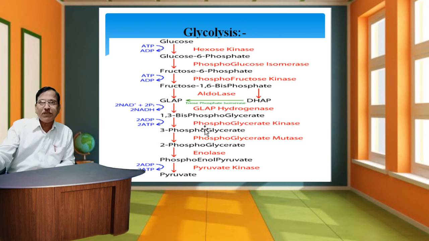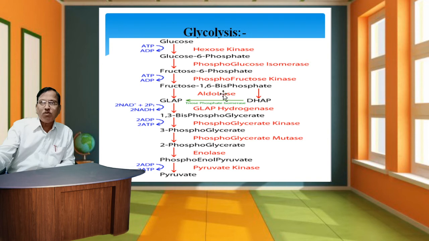The first phase is also called the energy consumption phase. The second process starts from 1,3 bisphosphoglycerate, which is converted into 3 phosphoglycerate, and 2 ADP are converted into 2 ATP.